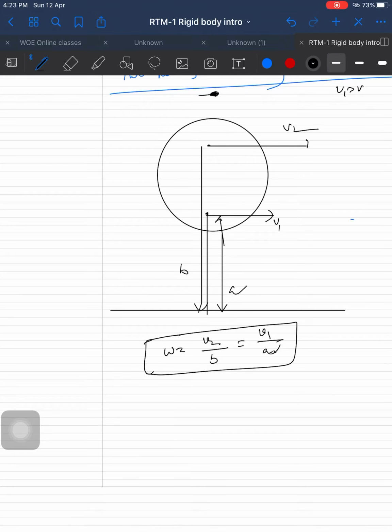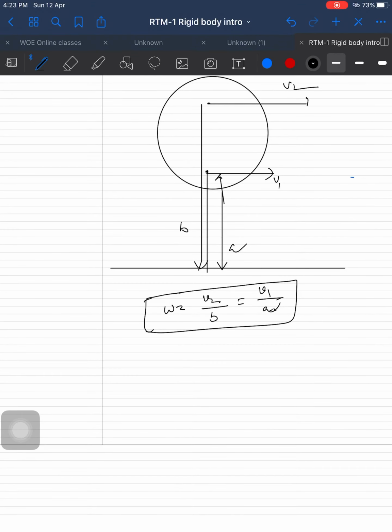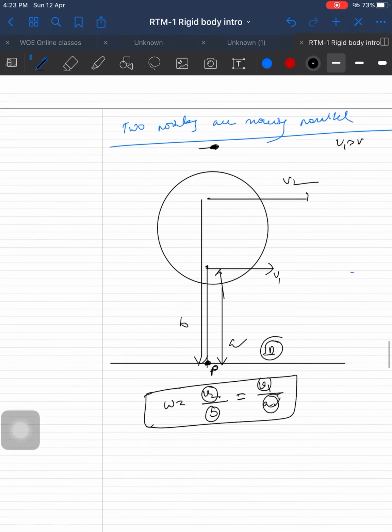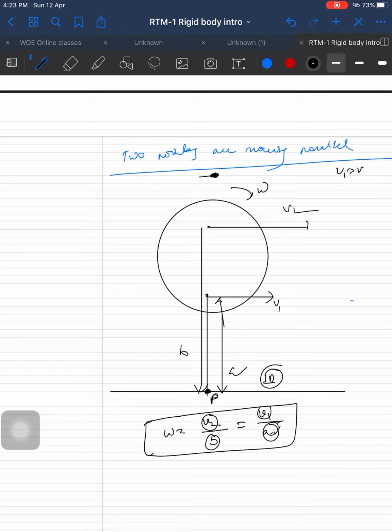V2 is more and B is also more, and V1 is less and A is also less. This proportionality can be equated. That is why we can make the instantaneous axis of rotation at the point 3, because it depends on angular velocity omega. Listen again, you may get a doubt here.